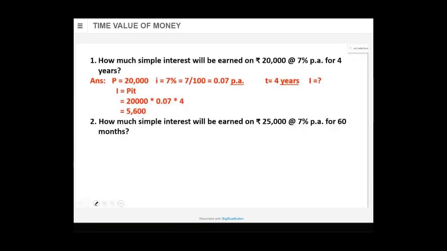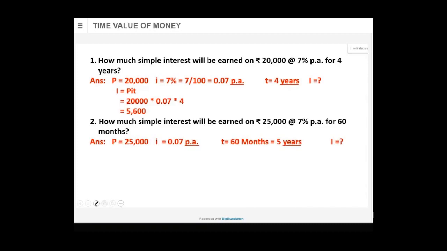Pen pencil you will require some time, but not now. This is the simple interest. Correct. Yes, very good. Simple interest is simple. Okay.